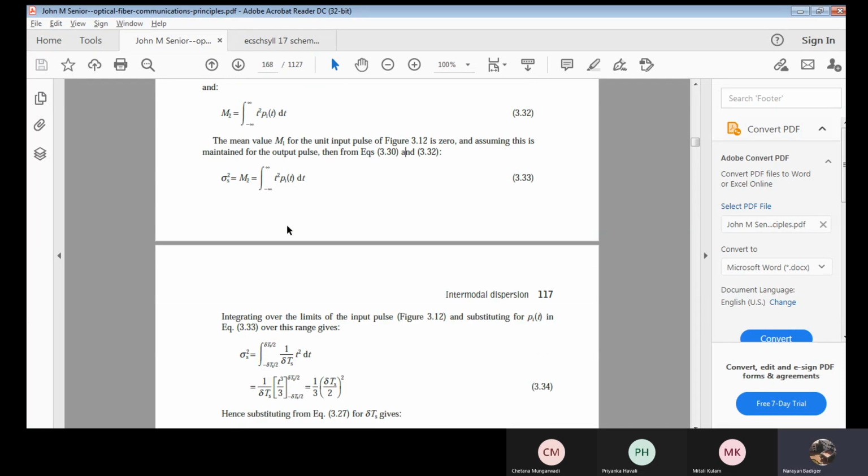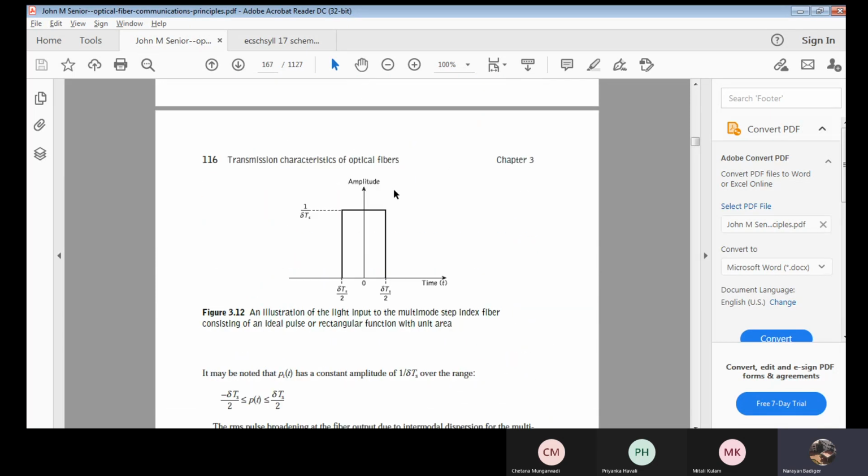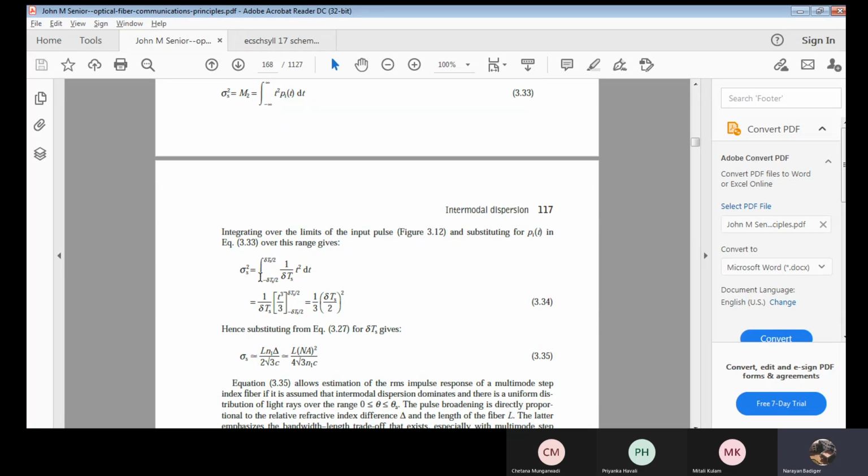Okay, now I try to limit it. How will I limit it? Based on this figure, 3.12, this illustration. Sigma s square is the integral from minus delta ts by 2 to plus delta ts by 2, with the same t square into p.